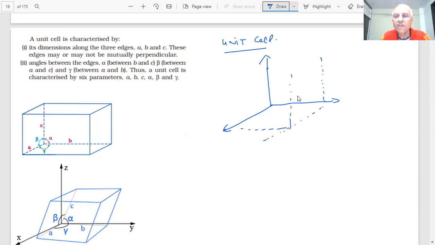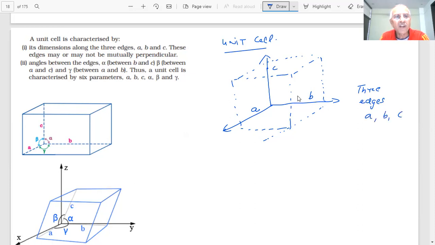What I'm making is a three-dimensional thing. So you can see how many edges there will be. If I call this A, this B, and this C, there are three edges. So in a three-dimensional figure like this, there will be three edges. One I'm calling A, the other B, and C.